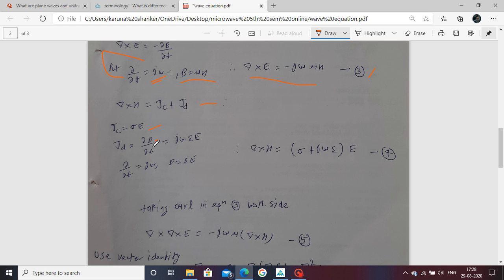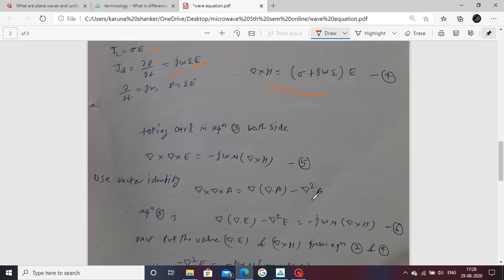Now we put ∂/∂t, meaning the partial differential operator, as jω, and D equal to εE. This comes out. Now put this value in this equation, and the fourth equation comes in this form.